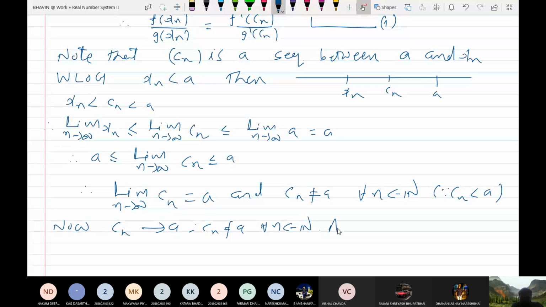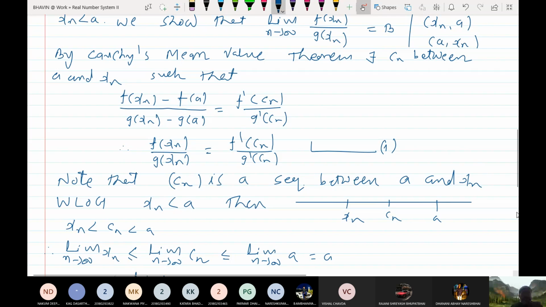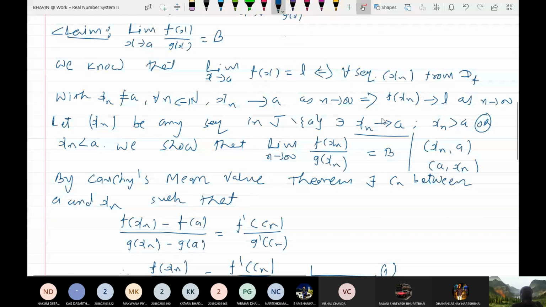Also, it is given that the limit of f dash x upon g dash x is equal to b. So now look at this.